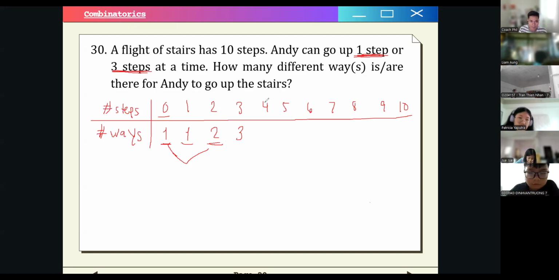And then for the fourth step, we add this one and this one. So we will have 1 plus 3 is equal to 4. And then for step number 5, we add this and this, the one step previous to it and 3 steps previous. So we have 4 plus 2 is 6. So if we do that for all of the problems, did I go